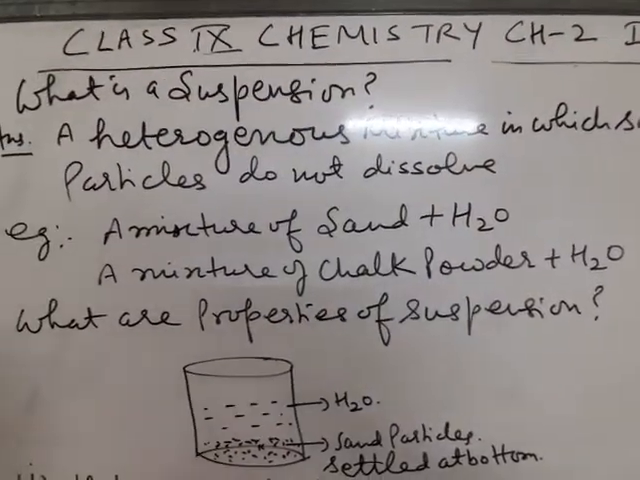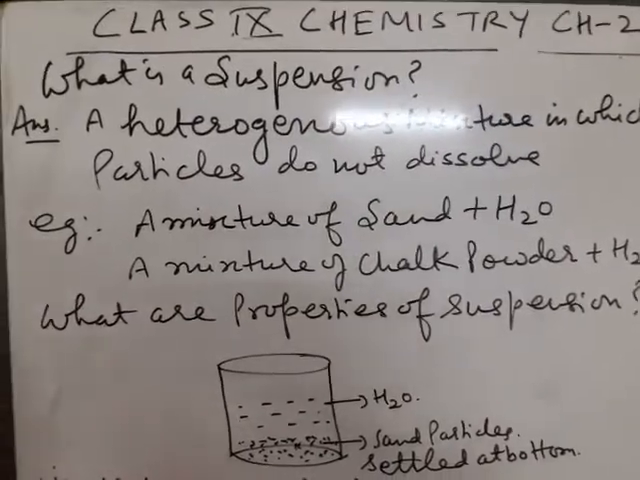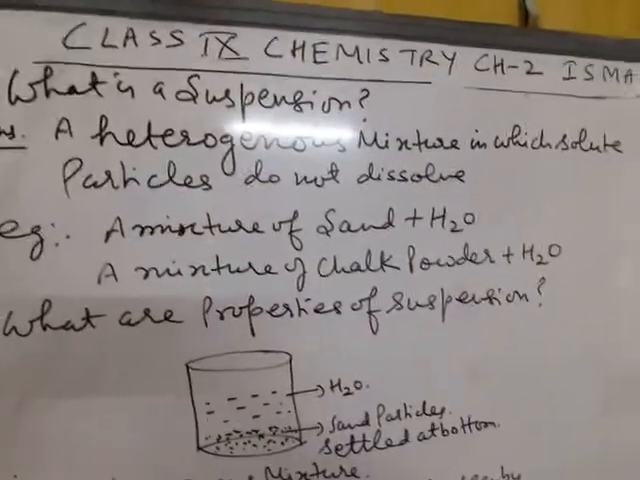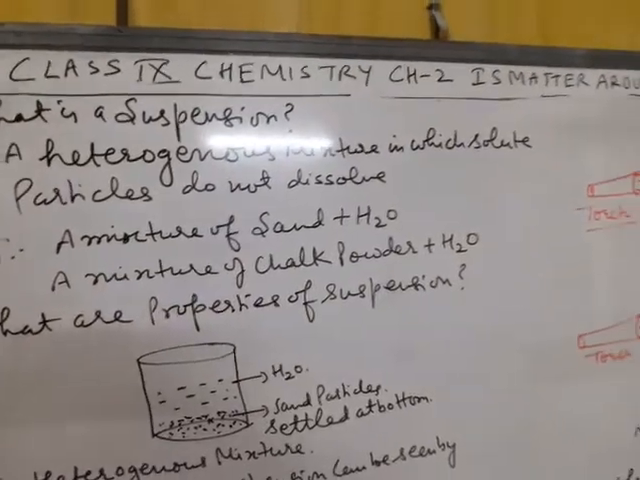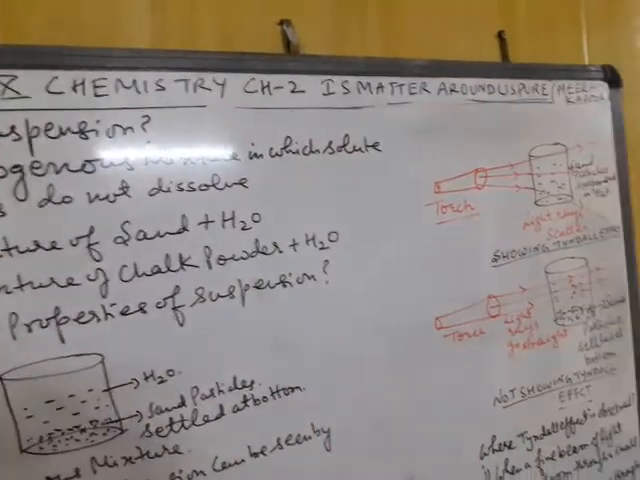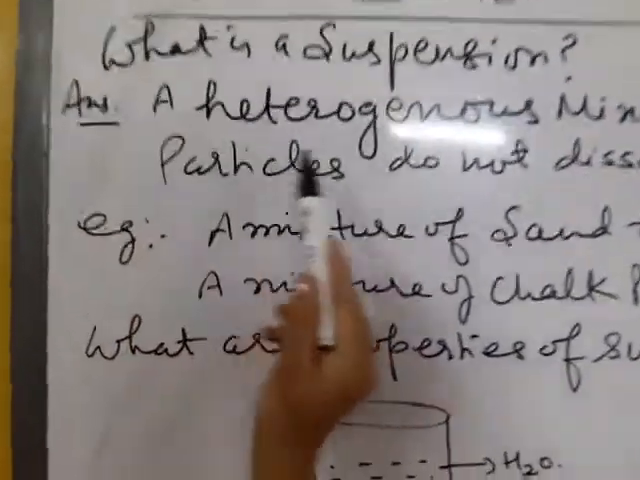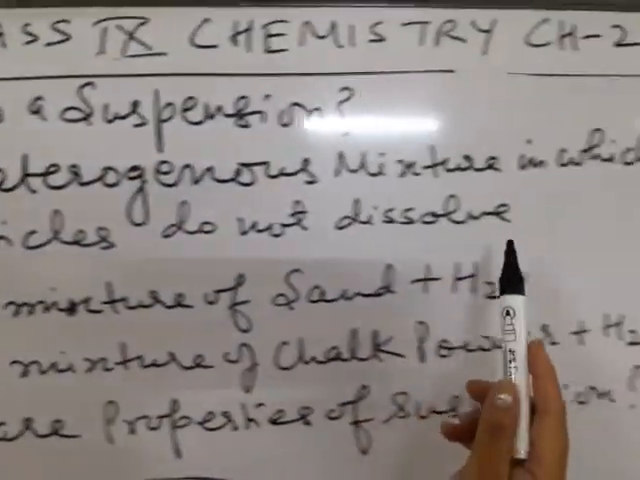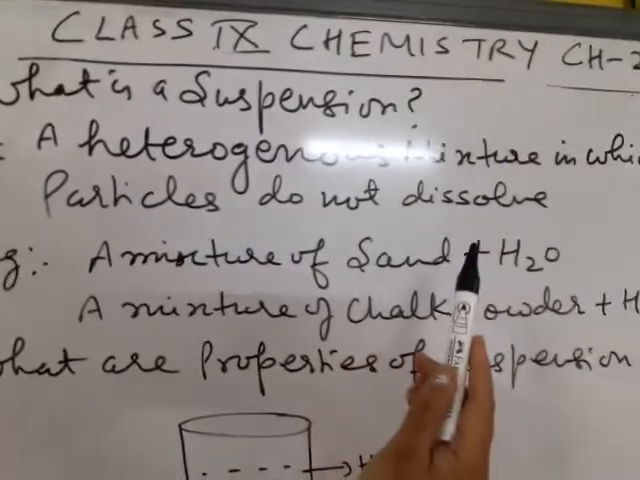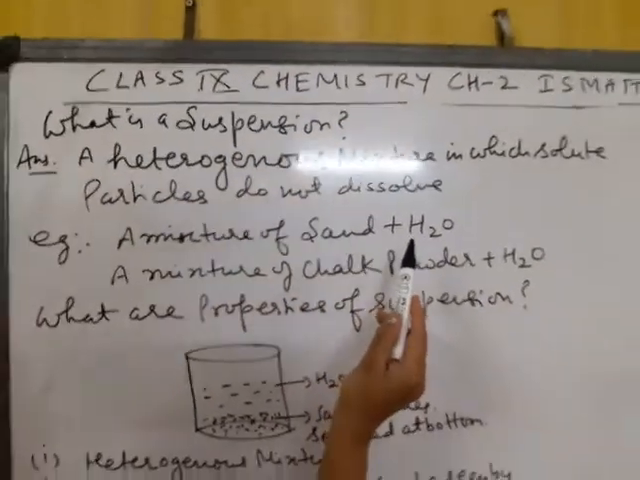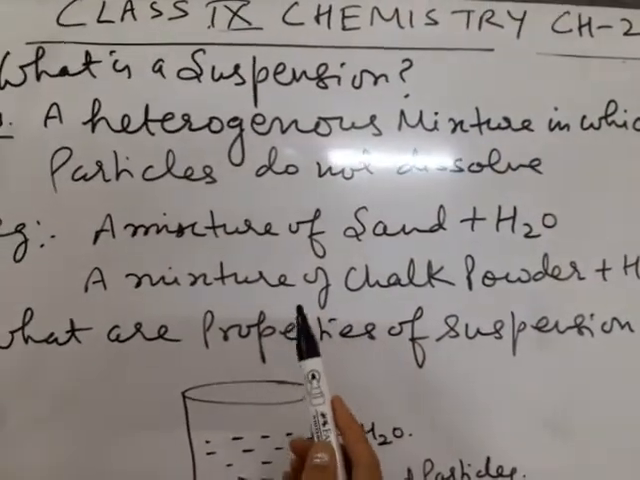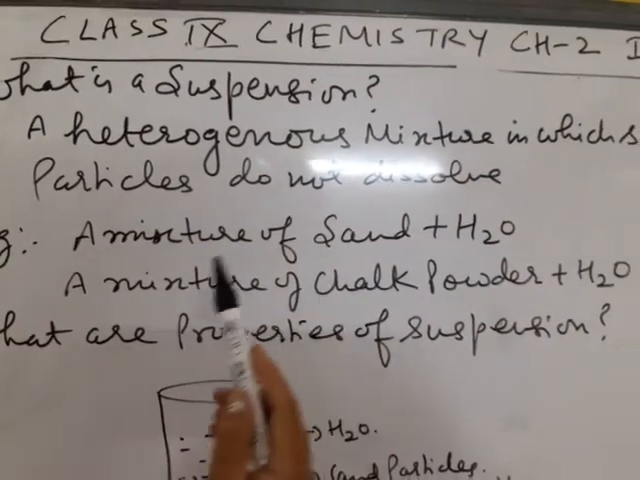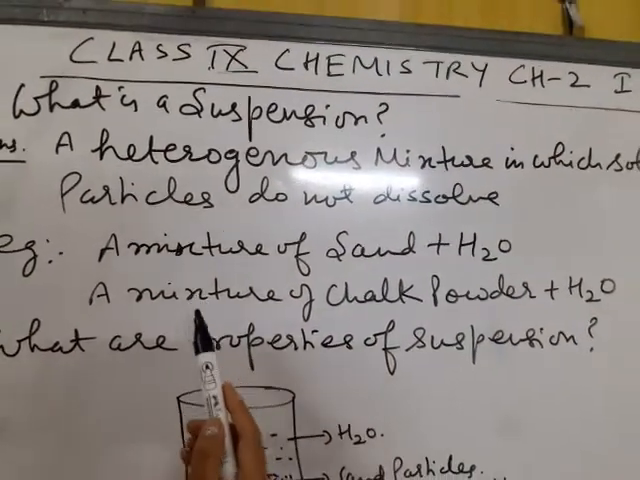Good morning students. In the last video we discussed what is a solution. Now in this video we will discuss what is a suspension. A suspension is a heterogeneous mixture in which solute particles do not dissolve completely. Solute particles are the substance which is used in less quantity to make a solution.